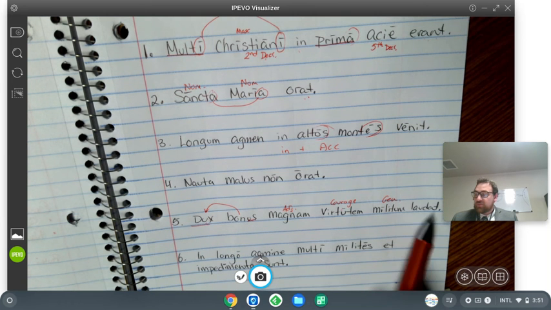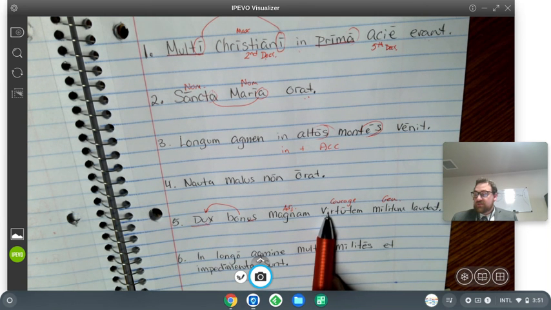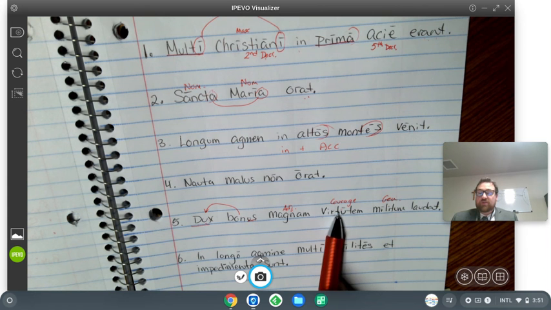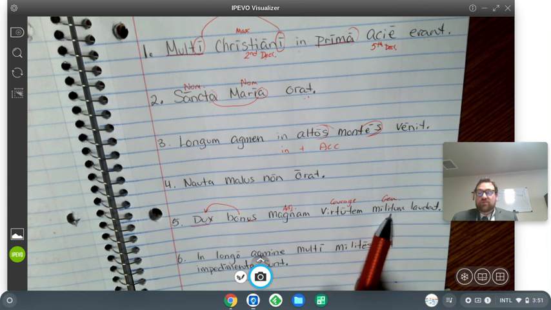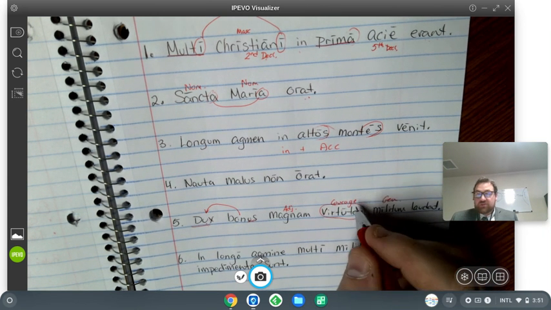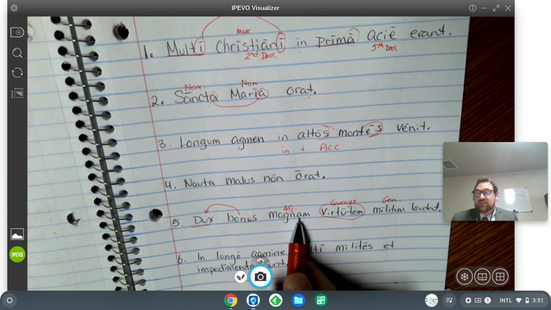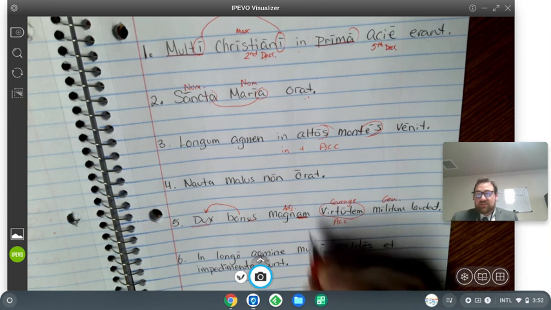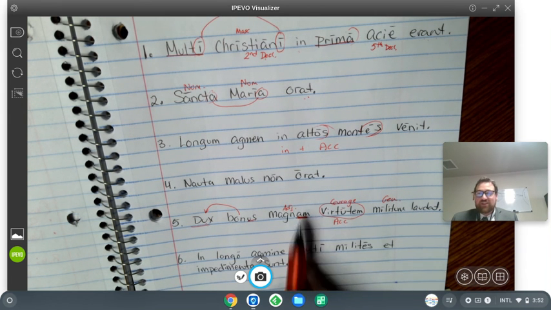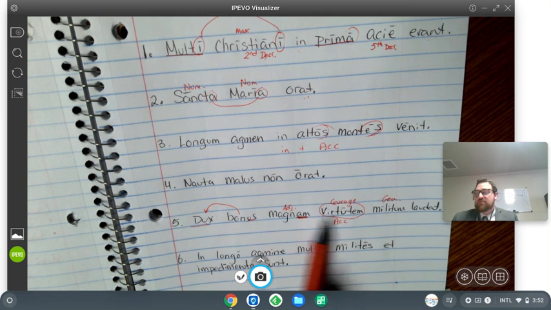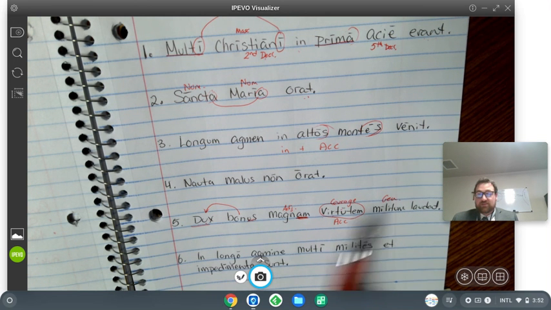So the good leader praises the courage of the soldier, but what's another word to describe courage? The great courage of the soldier. So virtutis is a feminine word. Does this look feminine? Yep. It's in the accusative because he's praising it. Is this in the accusative? Yep. Singular and singular? Yep. Check, check. Dux bonus magnam virtutem militum laudat.